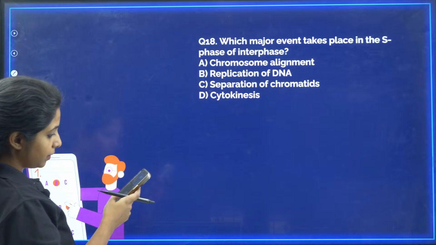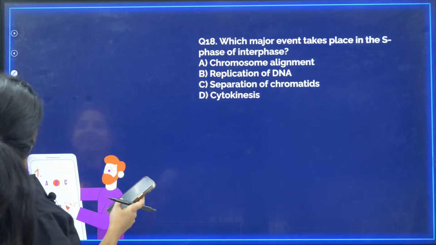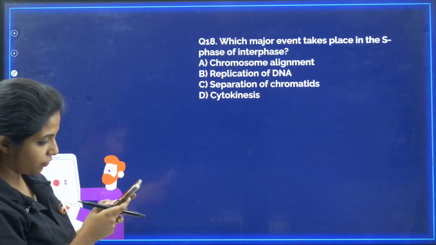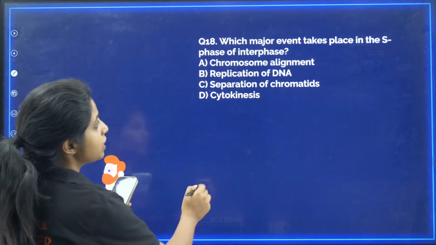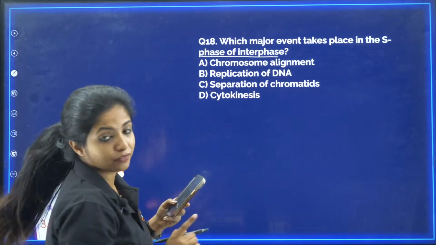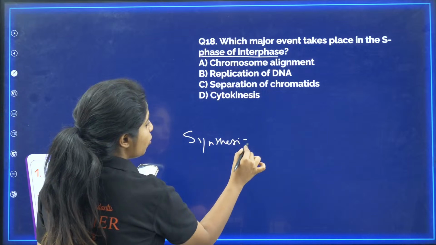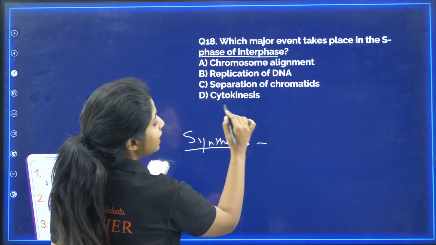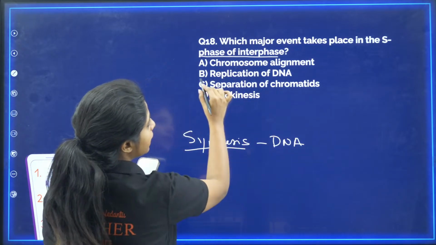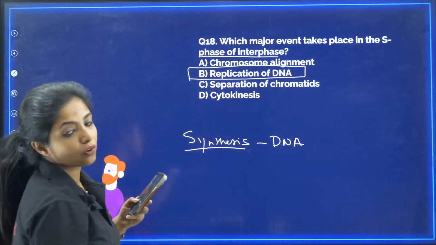Okay, so over here, your answer for this question, which major event takes place in S phase of interphase? S phase, as I told you, synthesis phase. What is being synthesized, my dear children? DNA. So DNA is being replicated. So your answer becomes replication of DNA.